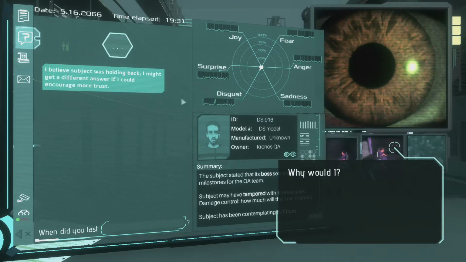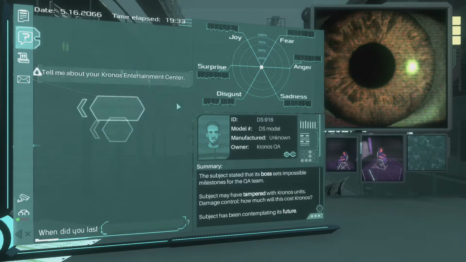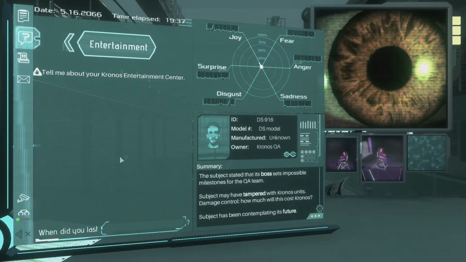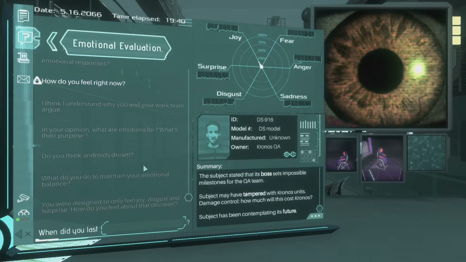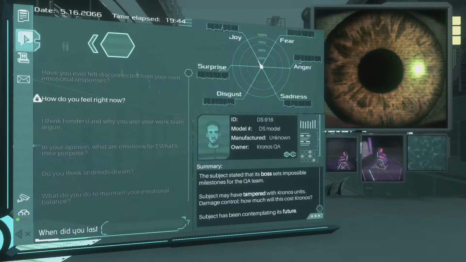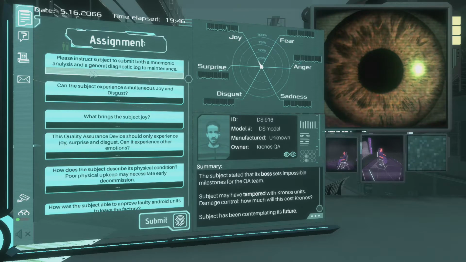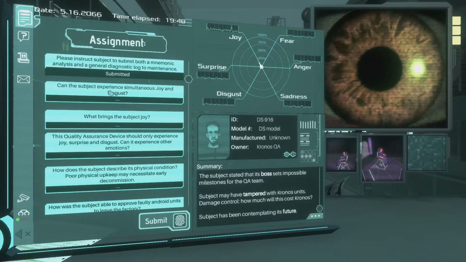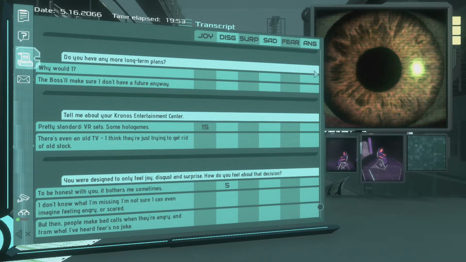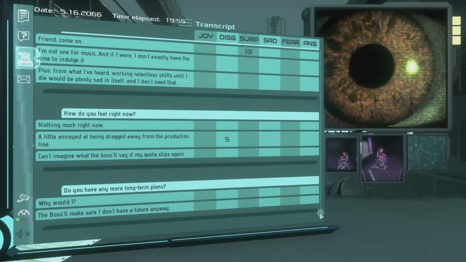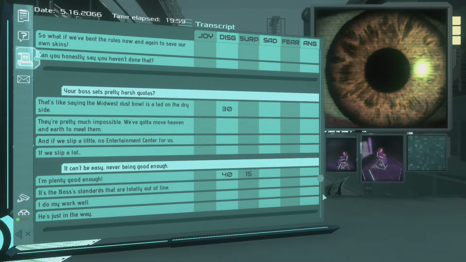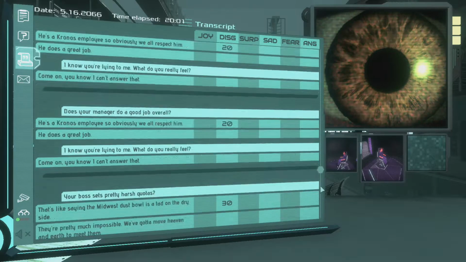Subject's future plans? Nope. That might just be it. Entertainment center, okay. Because anything else he's not telling us about anymore. Let's see. The questions submitted. Can the subject experience simultaneous joy and disgust? Simultaneous joy and disgust. Let's see. Did we have that? Disgust and surprise.